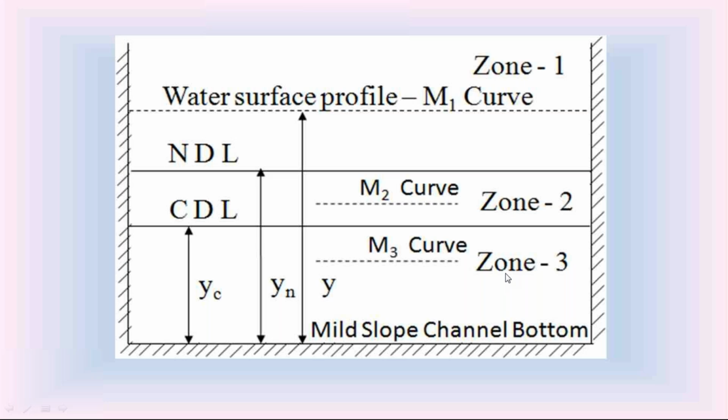Now we are going to see the nature of M1 curve, M2 curve, M3 curve. This is the water surface profiles, please. M1 is the water surface profile in zone 1. M2 is the water surface profile in zone 2. M3 is the water surface profile in zone 3. How are they in the mild slope channel bottom?